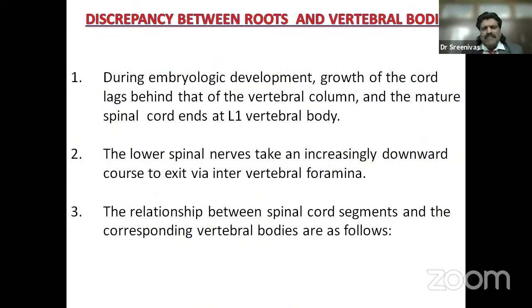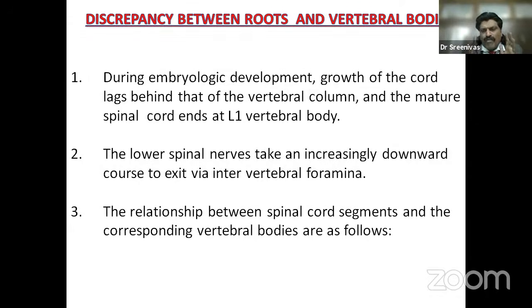Right. There's a discrepancy between roots and vertebral bodies. During embryologic development, growth of the cord lags behind that of the vertebral column, and the mature spinal cord ends at the L1 vertebral body. Again, an important concept: when we do a lumbar puncture, we go below L1, say L3, L4. Why do we go below L1? Because the spinal cord ends at L1, so we are safe to perform a lumbar puncture. If we go above L1, we are likely to injure the spinal cord.